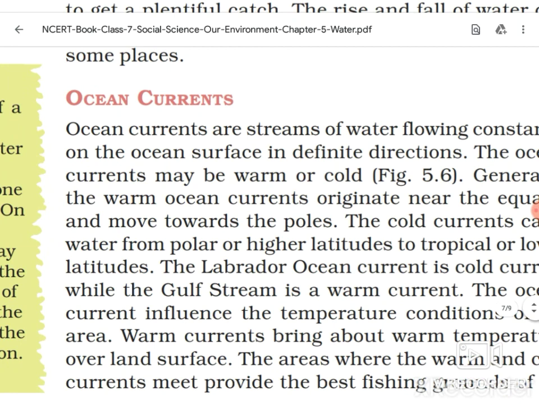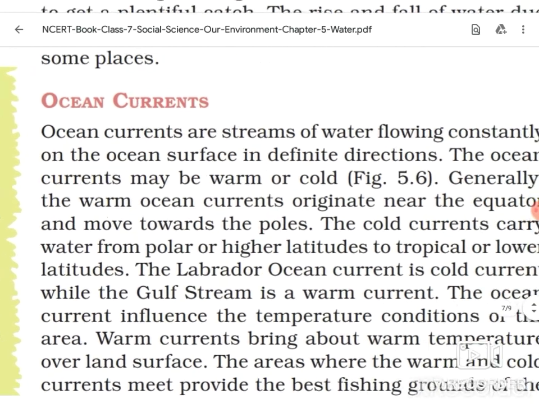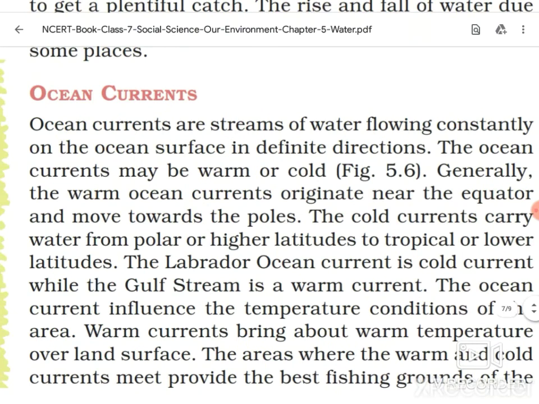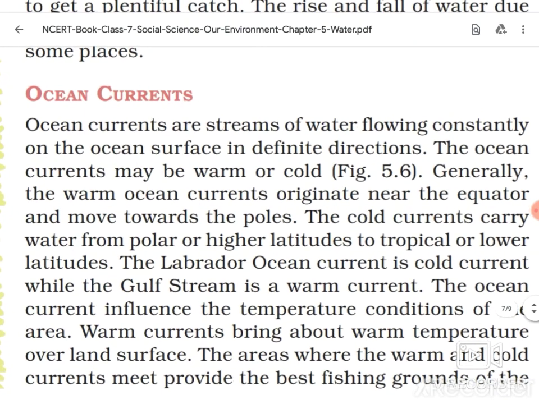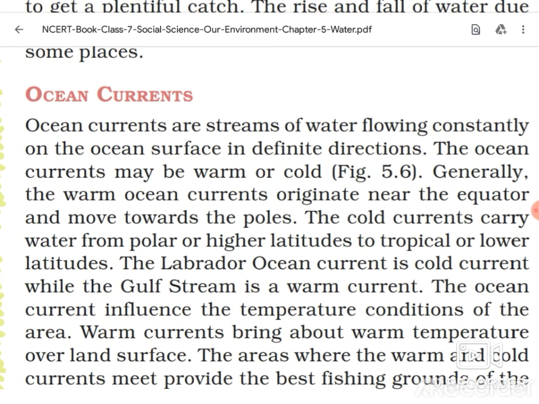The last topic of this chapter is ocean current. What is the ocean current? Ocean currents are streams of water flowing constantly on the ocean surface in a definite direction, right? From the very first paragraph of this ocean circulation, we are learning that there is always movement in water, right? So when this flows constantly in the same definite direction, this is called ocean current.